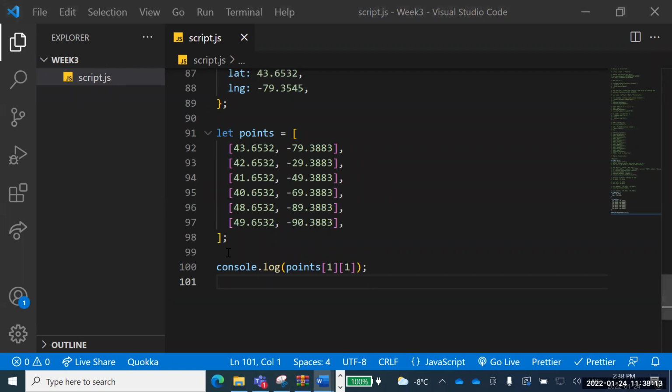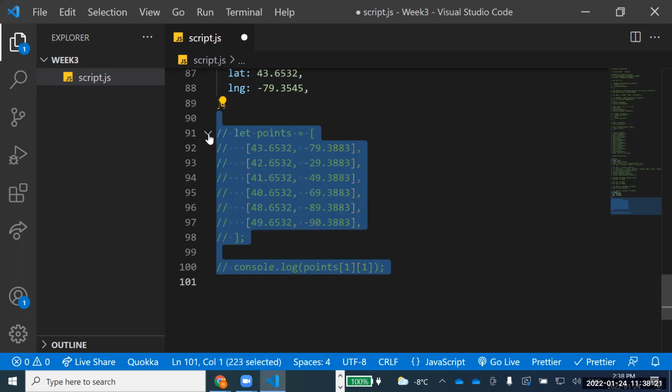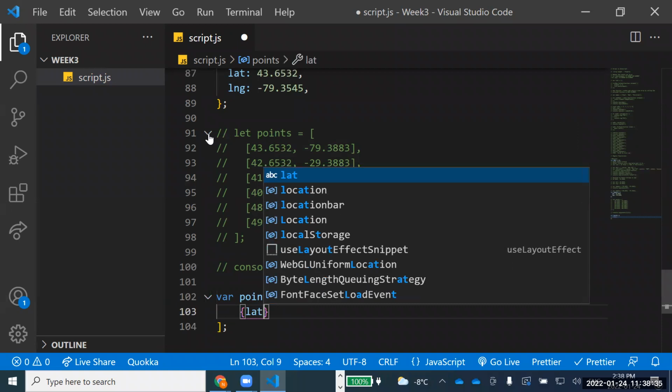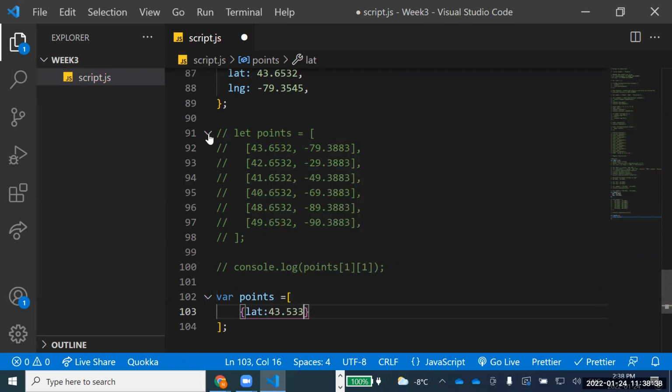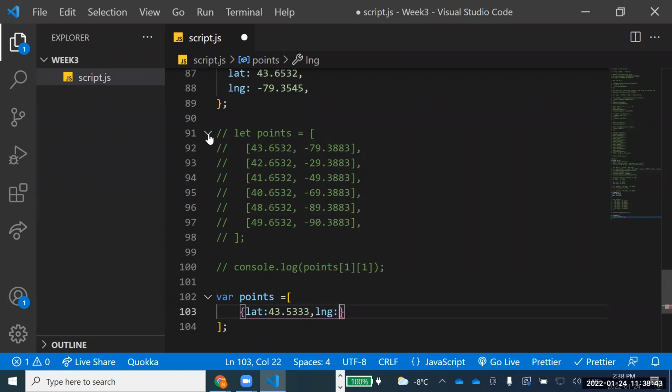Now, think about a situation. I'll just make everything a comment. I have to connect multiple points, and now I define it like this. I say var points equal to square brackets. First of all, I'm creating an array, but an array of objects. So I say latitude 43.6552 whatever, comma, longitude minus 79.5442 whatever. This is the first one.